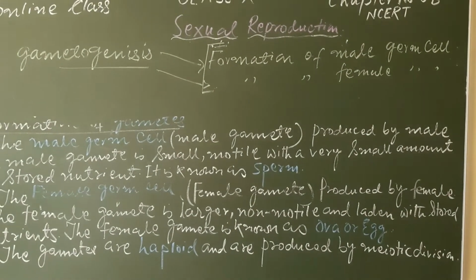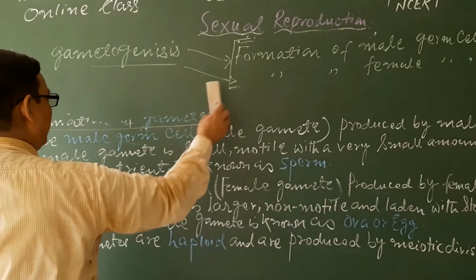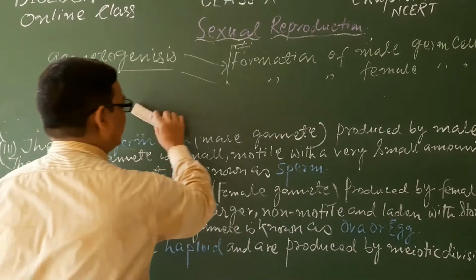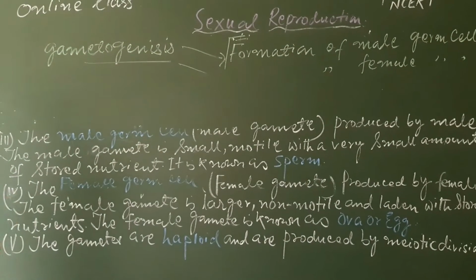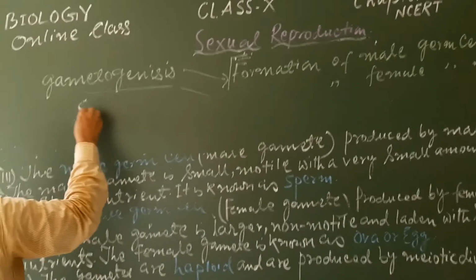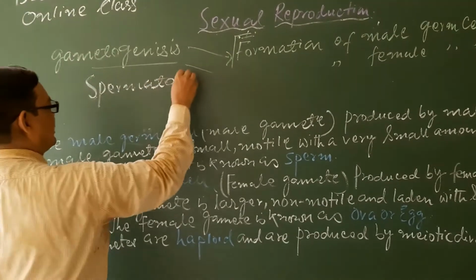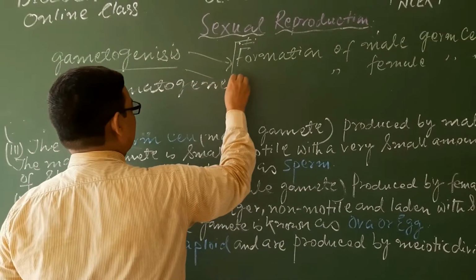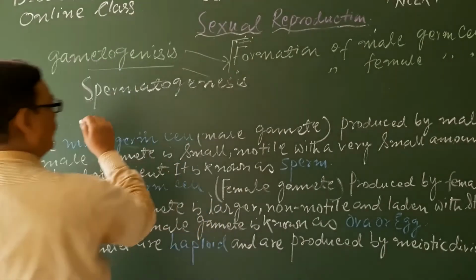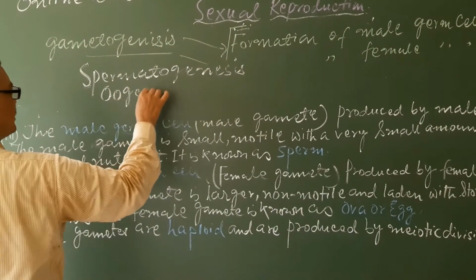The formation of male germ cells is commonly known as spermatogenesis, because sperm is the male gamete. And the process of formation of the female gamete is known as oogenesis.